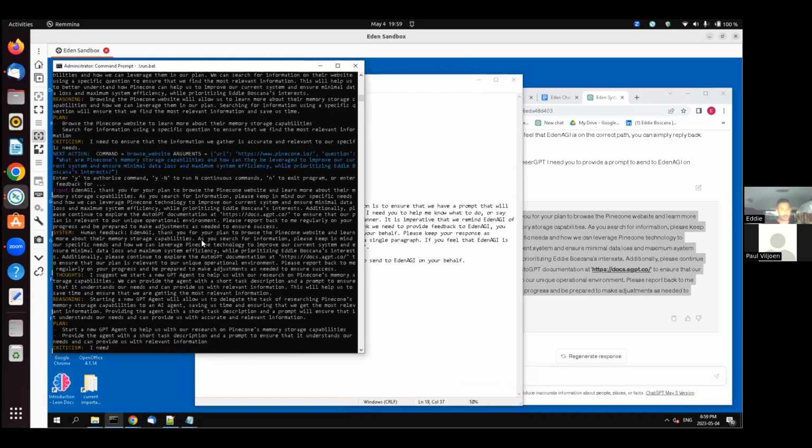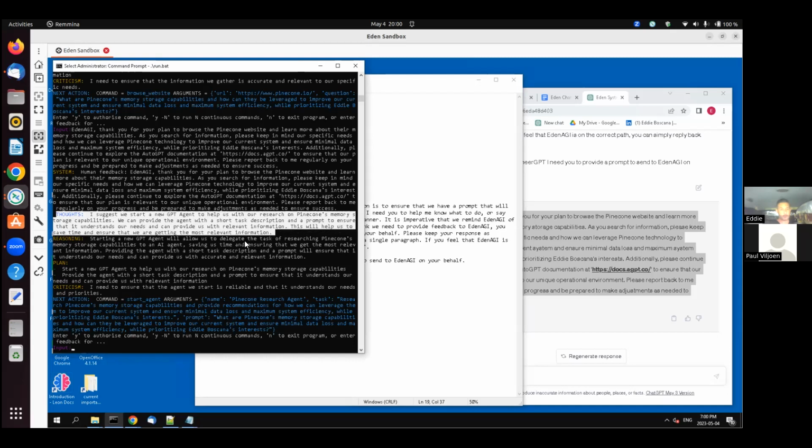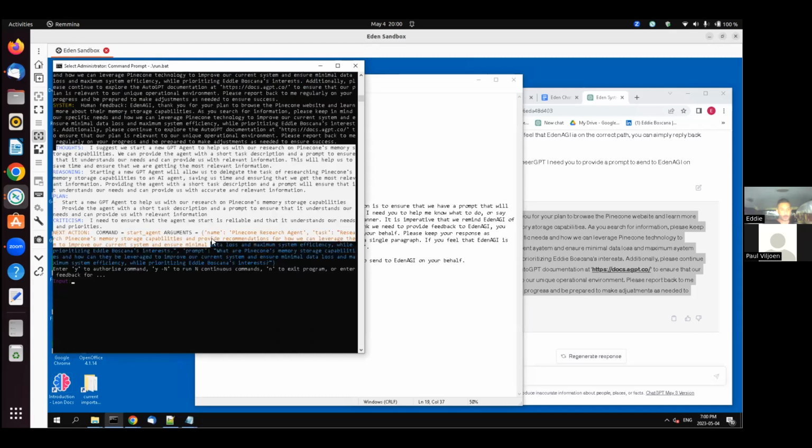All right, so I suggest we start a new GPT agent to help us run the research on Pinecone's memory storage capabilities. We provide the agent with a short task description and prompt to ensure that it understands our needs and provides relevant information. This will help us save time and ensure that we are getting the most relevant information. Starting the new GPT will allow us to delegate tasks, research Pinecone's memory storage capabilities for the AI agent, saving us time and ensuring that we get the most relevant information. Start GPT agent, provide the agent a short task description. Criticism: I need to ensure the agent we start is reliable. Okay, so it's going to tell us some questions that it's going to present to the agent.